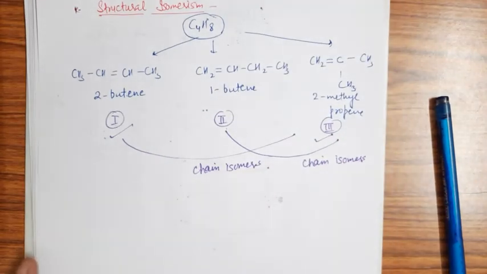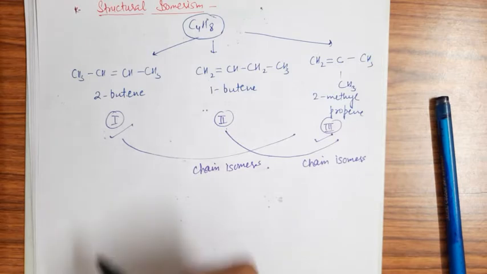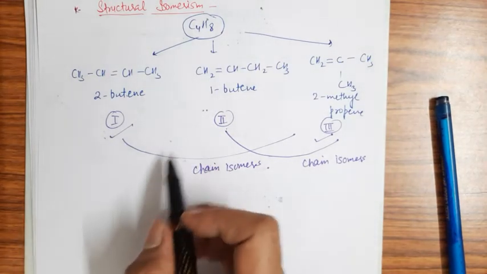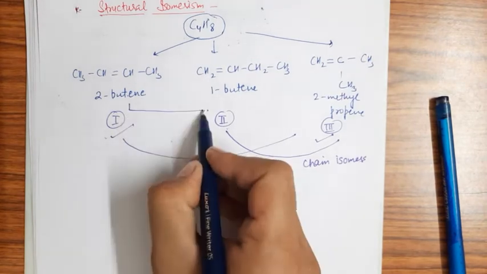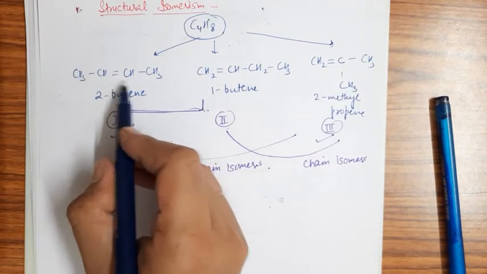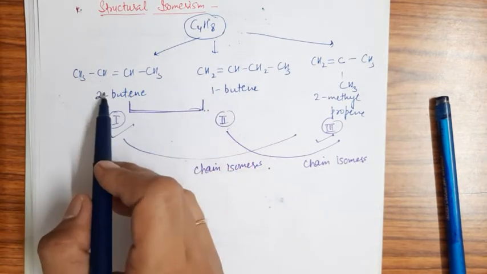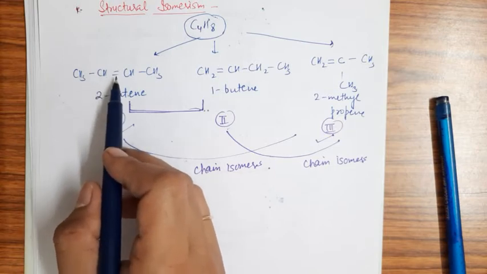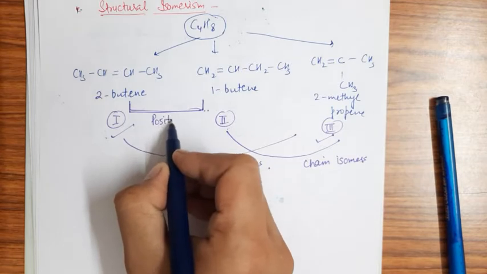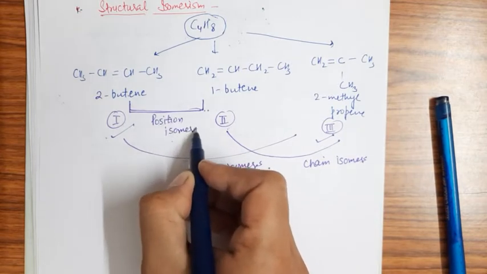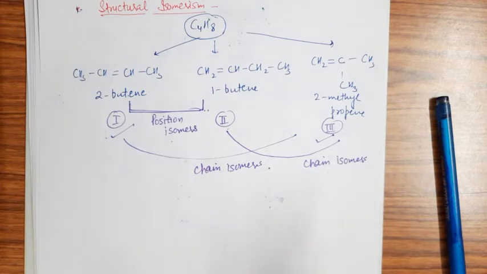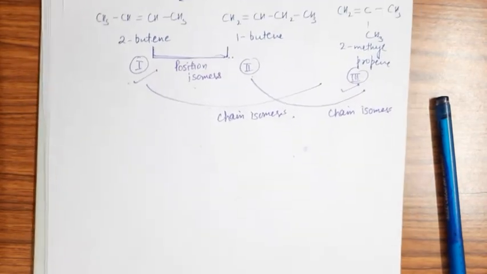Now if we check the first and second, there is a difference in the position of the double bond. Here the double bond is present at the first position, whereas in this compound the double bond is present at the second position. So these are position isomers of each other. So for C4H8 we have three structures, in which two pairs are chain isomers while one pair is position isomers, right?